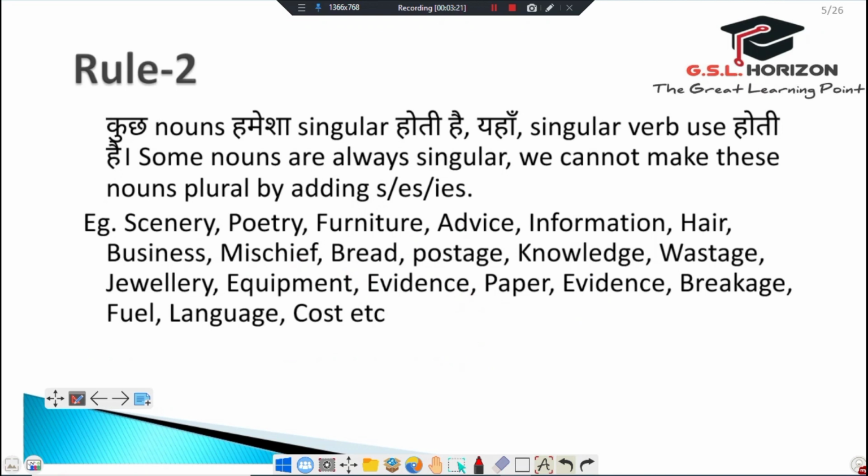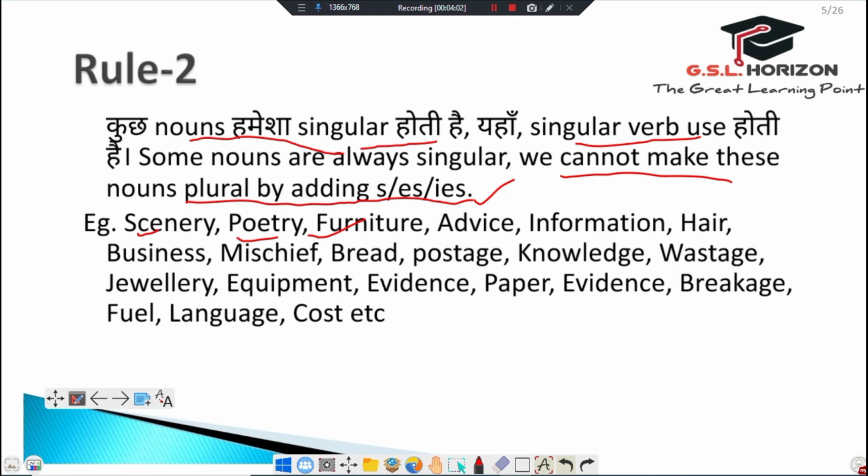Friends, now comes the second rule. Some nouns are always singular. We cannot make these nouns plural by adding s or es. We cannot make these kinds of nouns plural by adding s, es or ies, like scenery, poetry, furniture. I can't make it furnitures or advices. It becomes wrong.